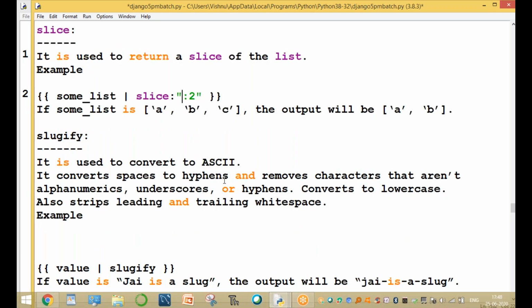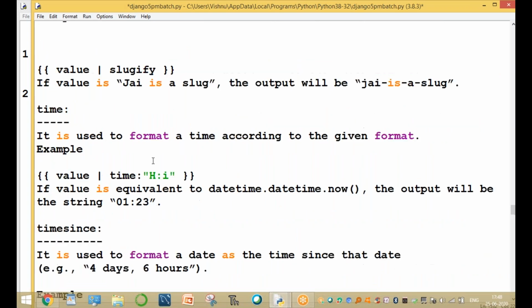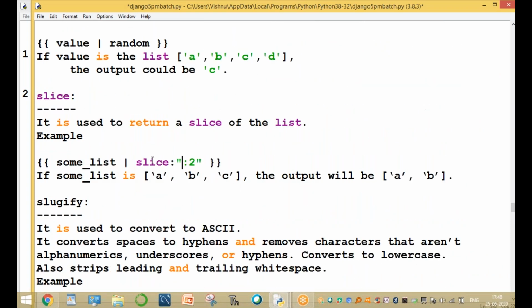You already know the syntax of slicing: start colon stop. These are the values: start and stop. Starting onwards only two, start is empty.